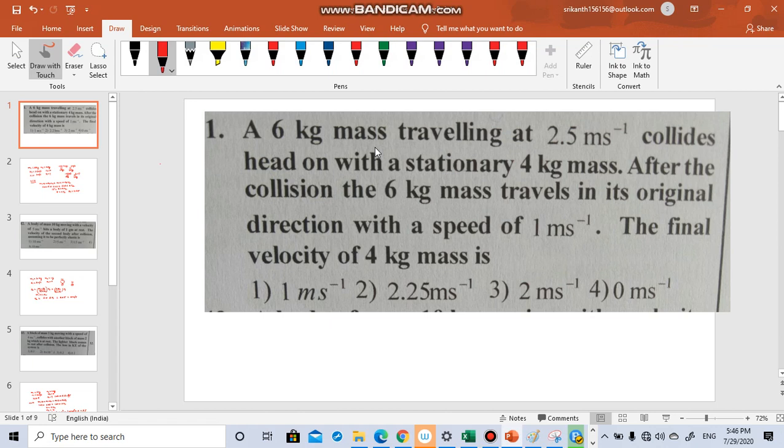The 6 kg mass, we are doing the collisions chapter. A 6 kg mass traveling at 2.5 meters per second collides head on with a stationary 4 kg mass. After the collision, the 6 kg mass travels in its original direction with a speed of 1 meter per second. Find the final velocity of the 4 kg mass.